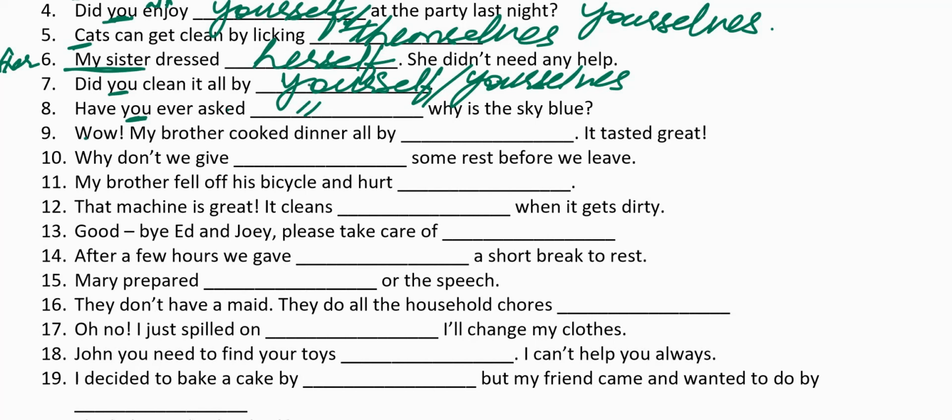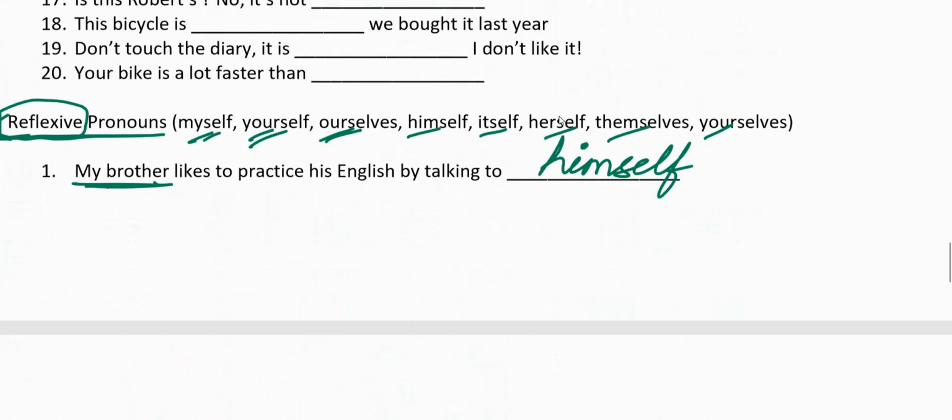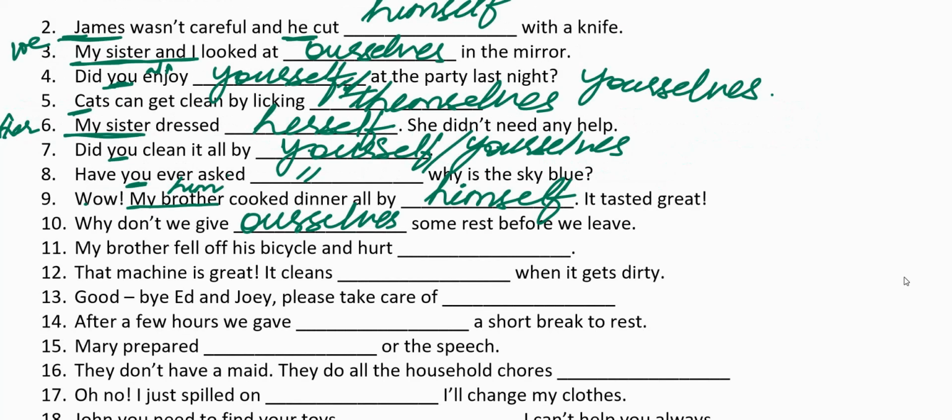Wow, my brother cooked dinner all by himself. He is the subject and object of the sentence. Why don't we give dash some rest before we leave? Why don't we give ourselves some rest before we leave? I hope you have understood when to use all of these reflexive pronouns. I want you to solve the remaining.